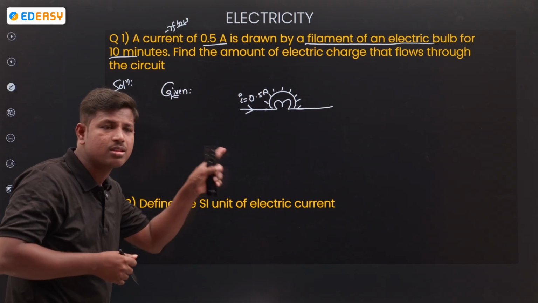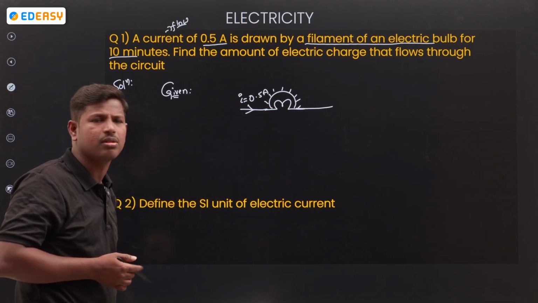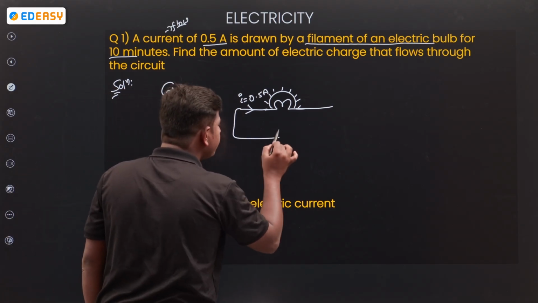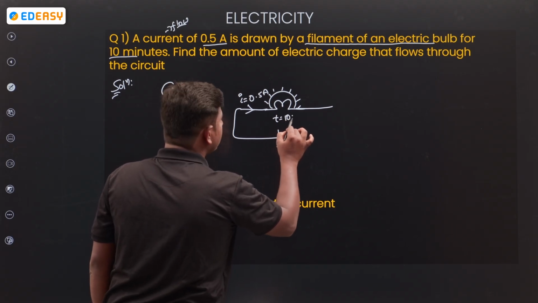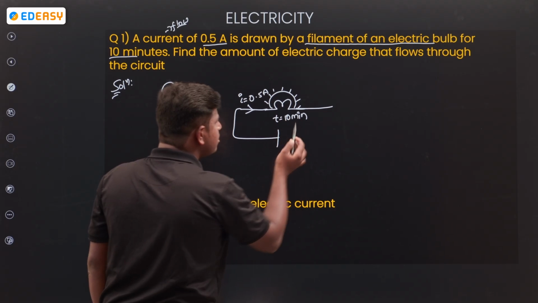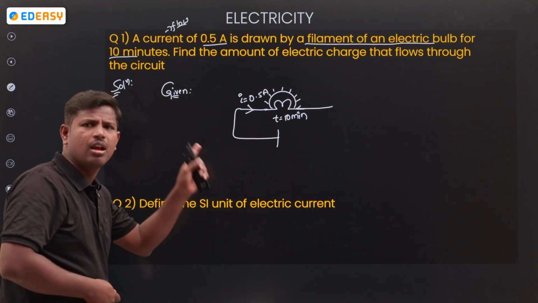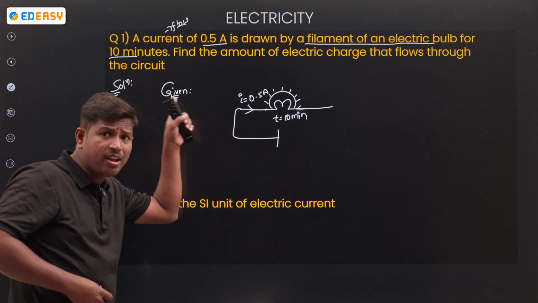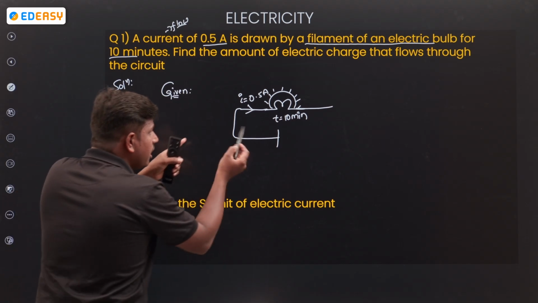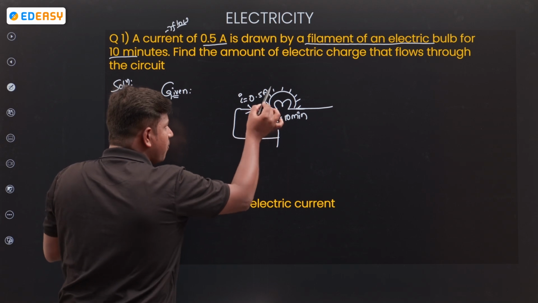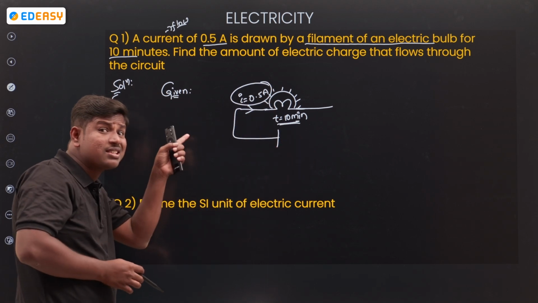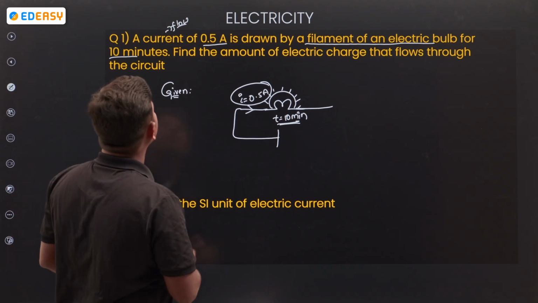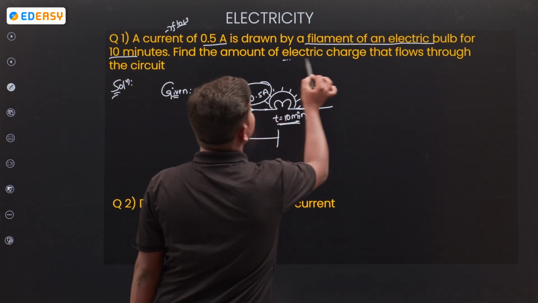How much current is passed? Let us take 0.5 amperes only. Time is 10 minutes. The bulb is on, and for these 10 minutes, 0.5 amperes of current is passing continuously, because it is a steady current. Next, find the amount of electrical charge.